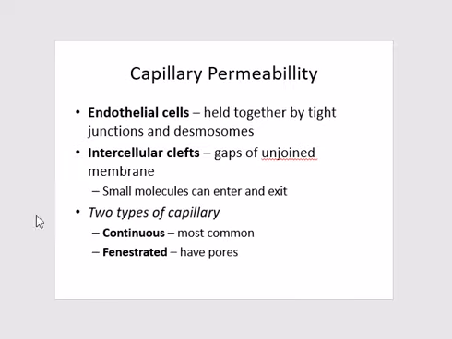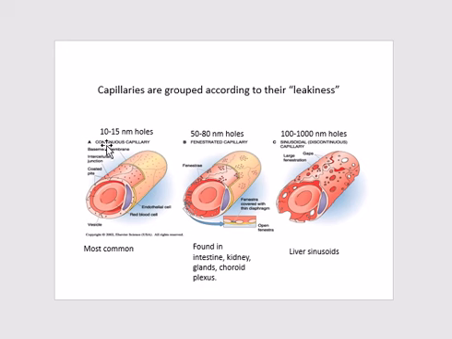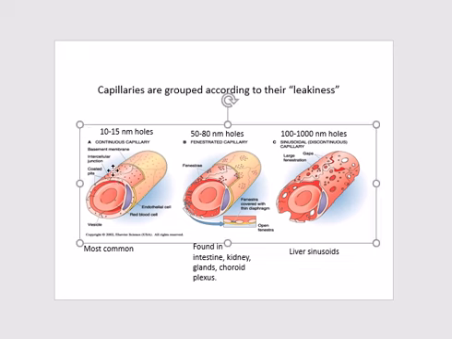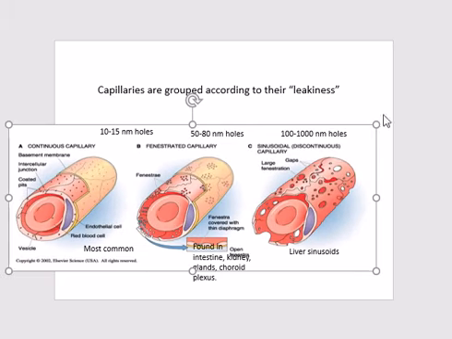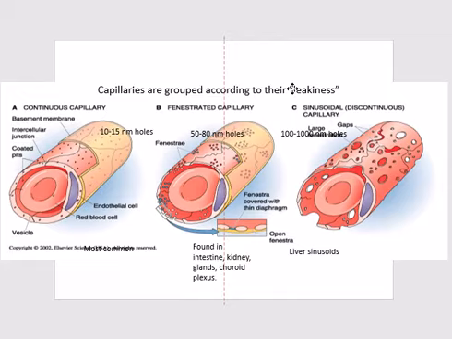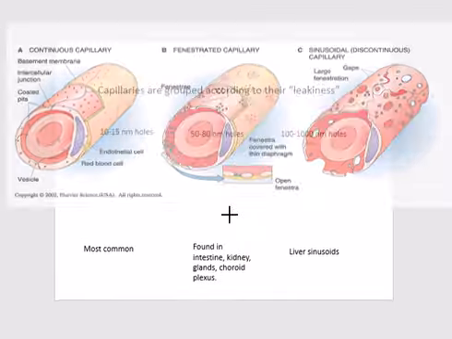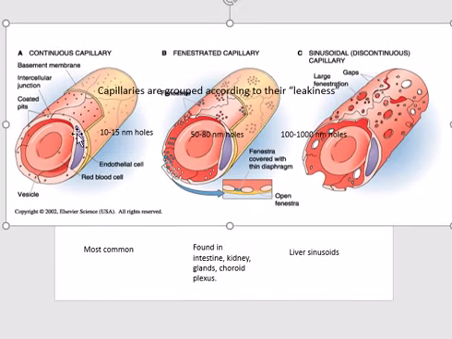So for example, in this diagram we can see that the capillaries are grouped according to their leakiness. Most common are the continuous capillaries. I am enlarging this diagram for you to understand better. So these are the continuous capillaries which have a basement membrane, and these are present in most parts of the circulation.